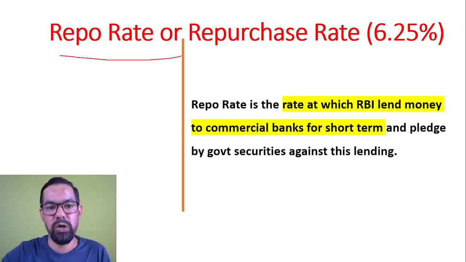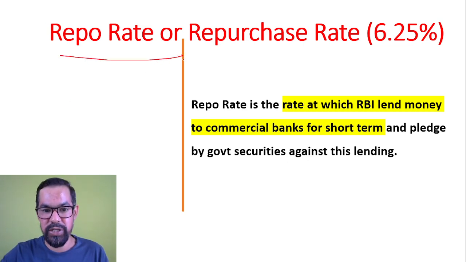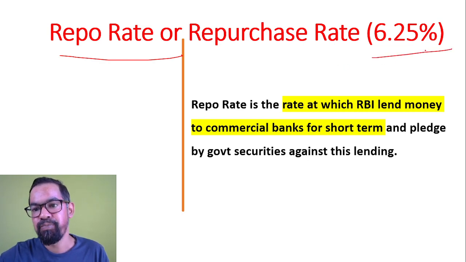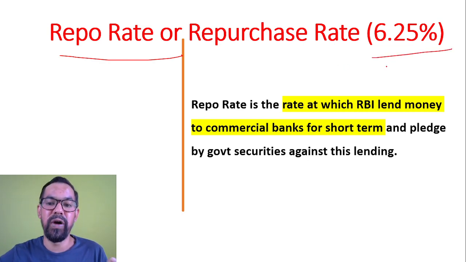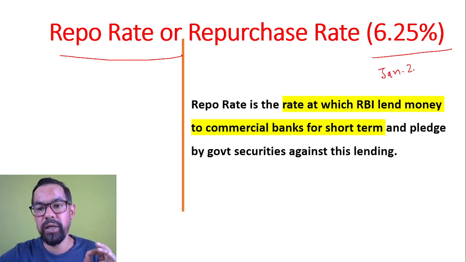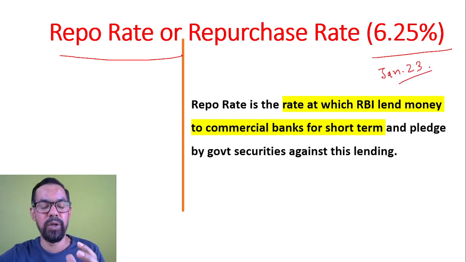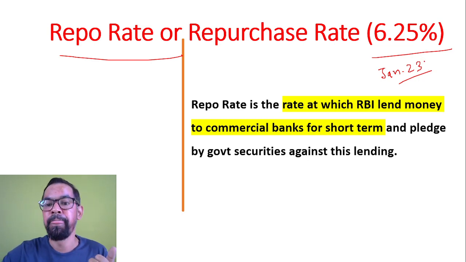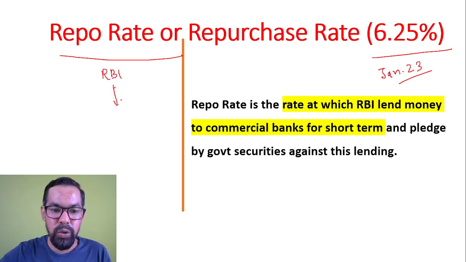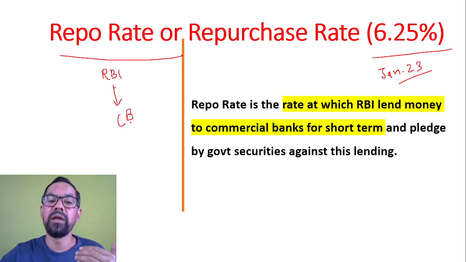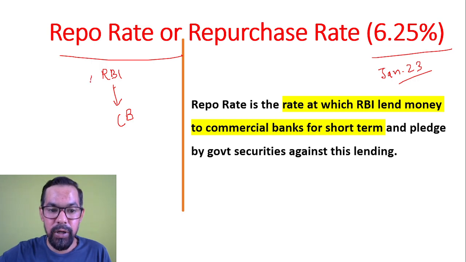Repo rate, which is also known as repurchase rate. The current repo rate is 6.25%. I'm talking as of January 2023, and you have to update yourself, right? So now what is repo rate? I'll try to explain through a chart. Repo rate is the rate at which RBI lends money to commercial banks. So this is basically a lending rate.